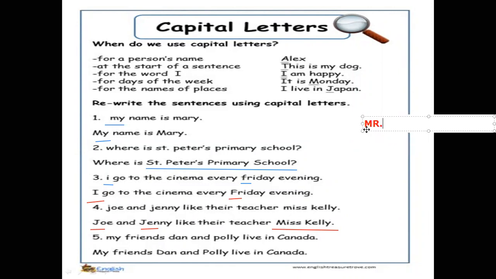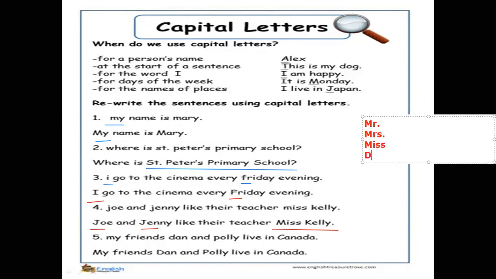Just write the first letter with a capital letter. And here, Mrs. with a capital letter, Miss, start with a capital letter, and doctor, you can write Doctor.